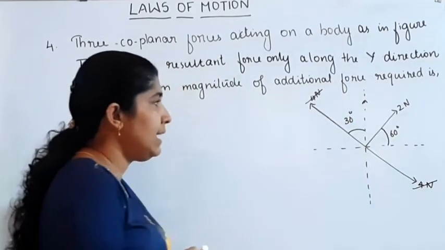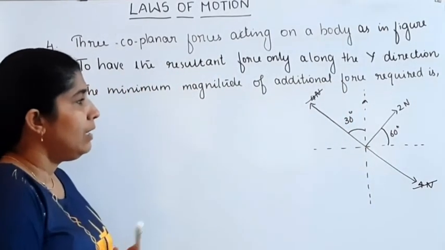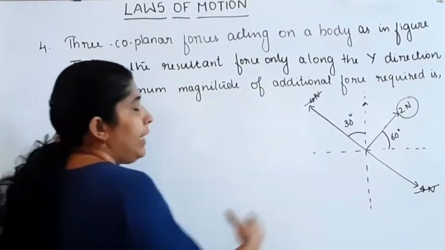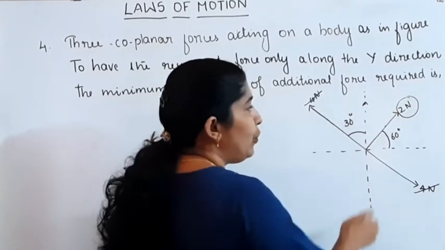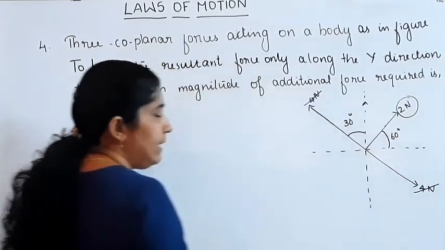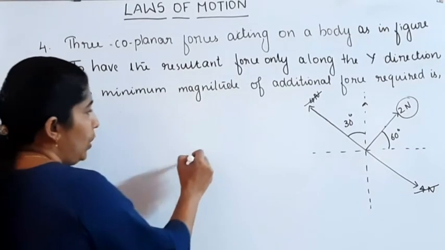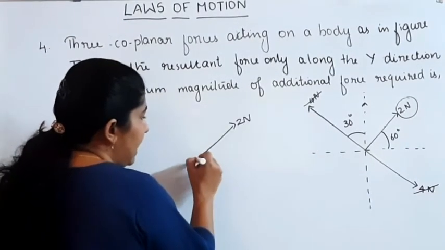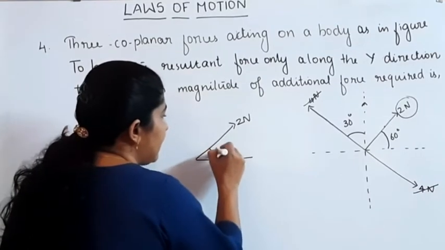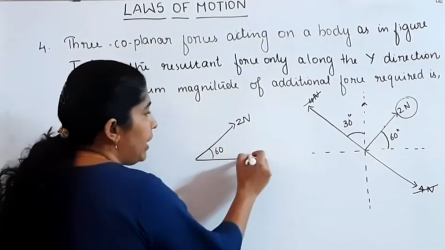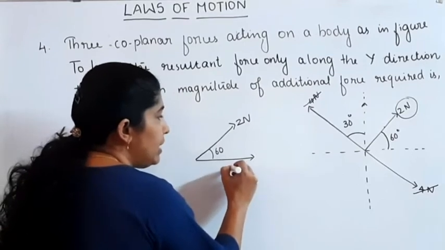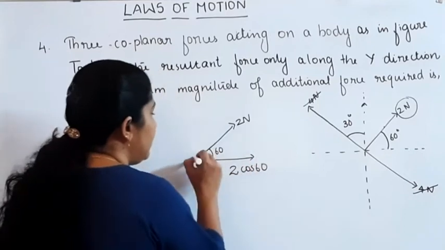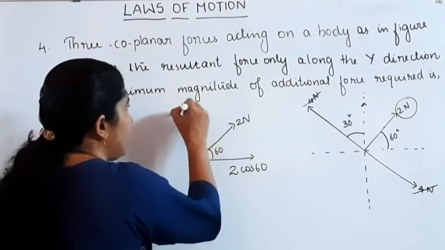Here we know that this 2 Newton force is at an angle of 60 degrees with the x-axis. So this 2 Newton can be resolved into 2 cos 60 here, and here it is equal to 2 sin 60.